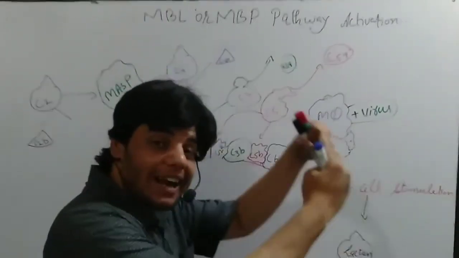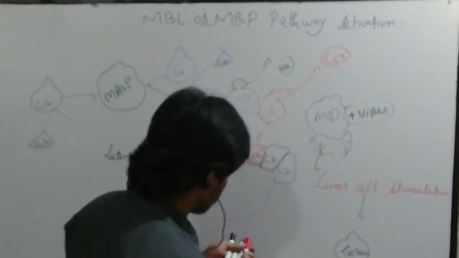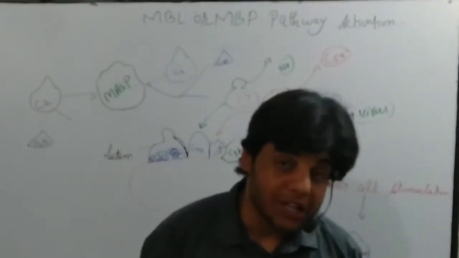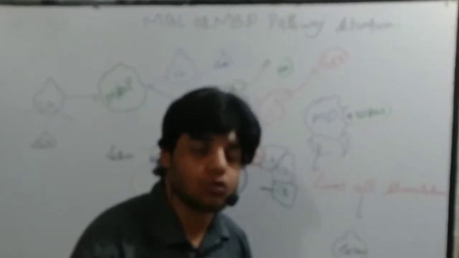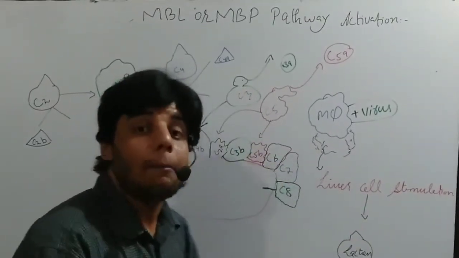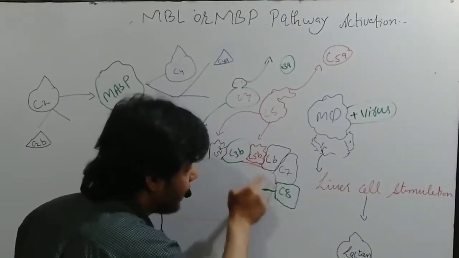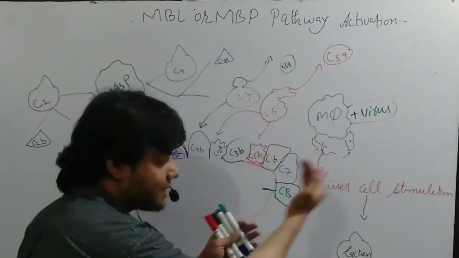Once C5b is attached, after that the C8 protein is activated. So let's say this is the C8 protein. If you remember, we talked that C8 protein acts as a transmembrane protein, usually responsible for the transmembrane activity. These two proteins, C6 and C7, associated with C5b, will bind it covalently to the cell membrane, but the C8 will embed the whole complex. The C8 will embed the C5b, 6, 7, the whole complex.